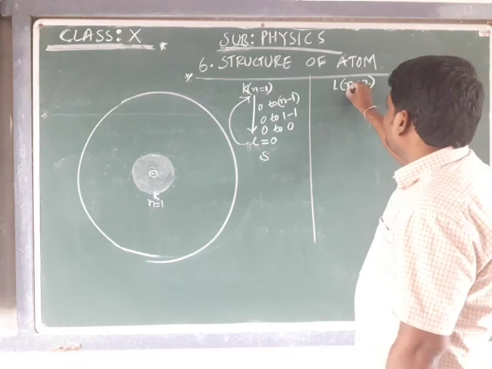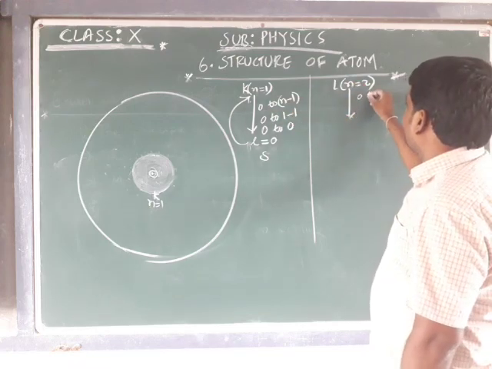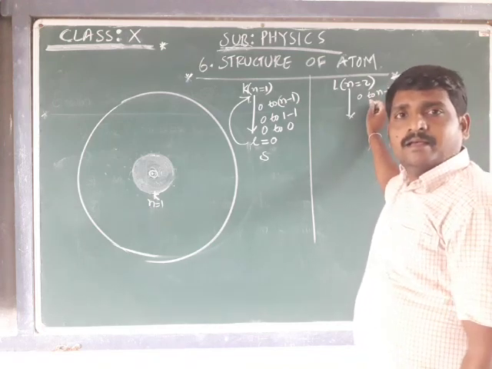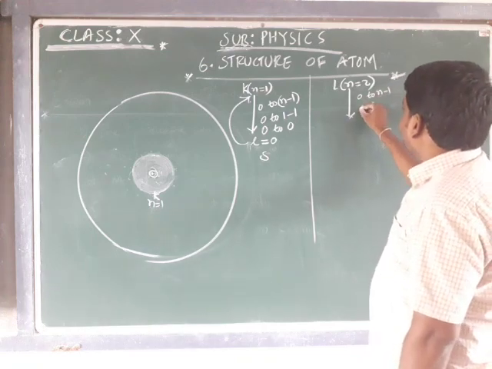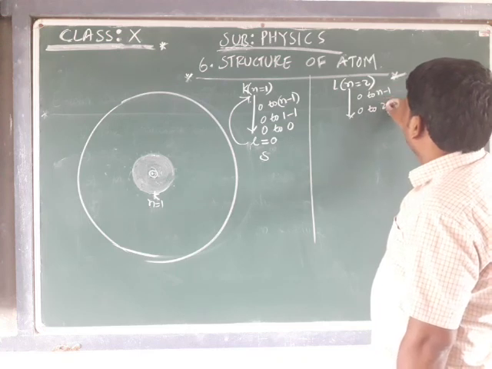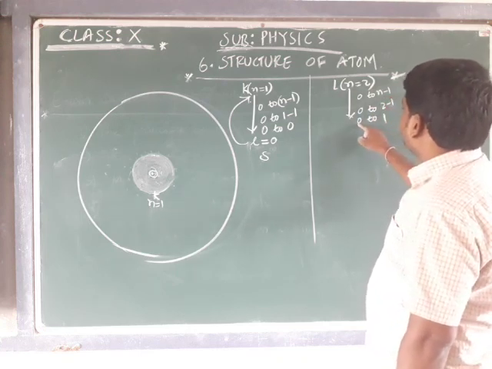How to do that? We use the range reference, that is 0 to n minus 1. When I say 0 to n minus 1, here n is 2, so 2 minus 1, that is 0 to 1, that is we have 0 and 1.